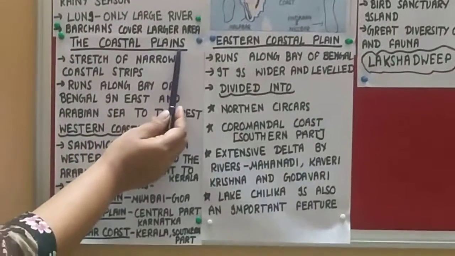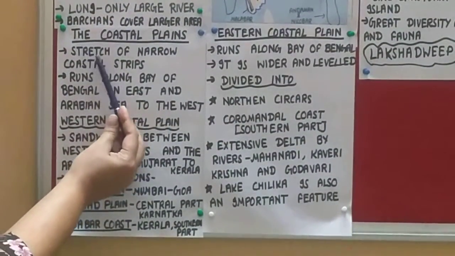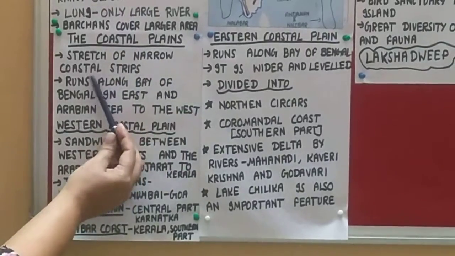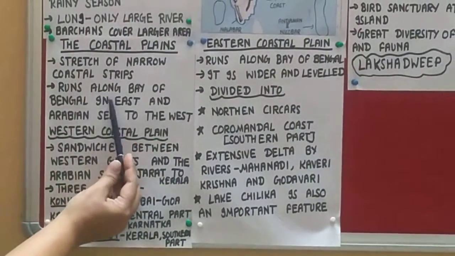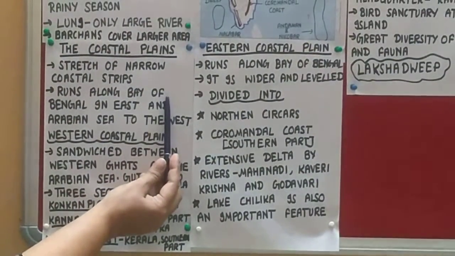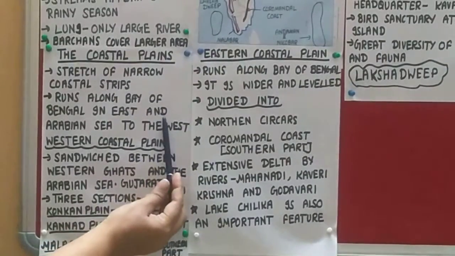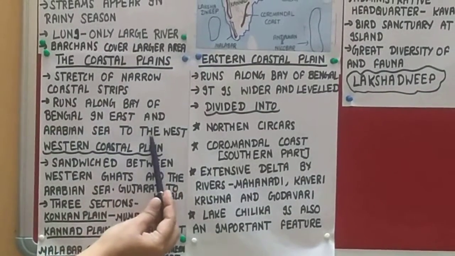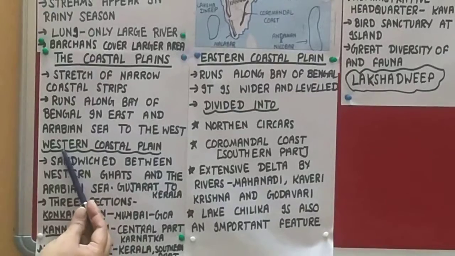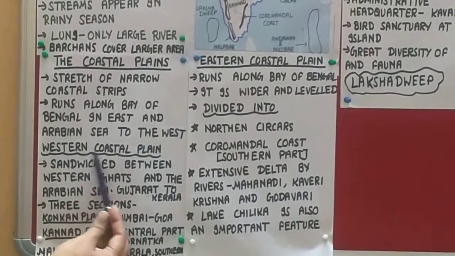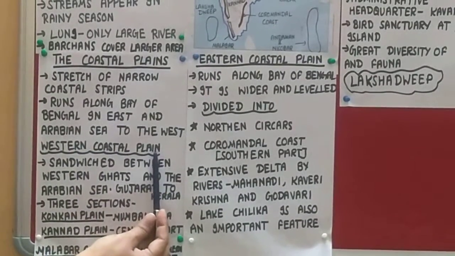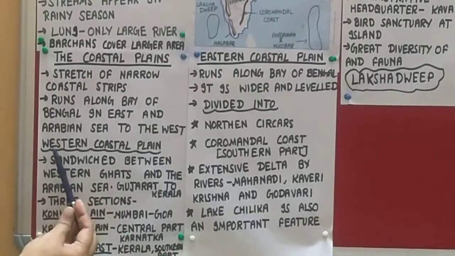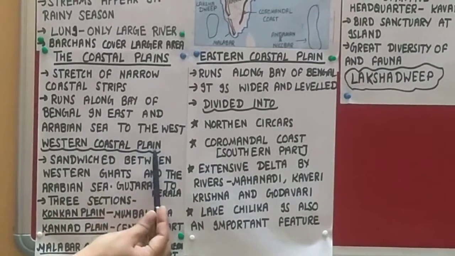The coastal plains. This is the stretch of narrow coastal strips. It runs along Bay of Bengal in east and Arabian Sea to the west. It is further divided into western coastal plain and eastern coastal plain. So first one is western coastal plain.